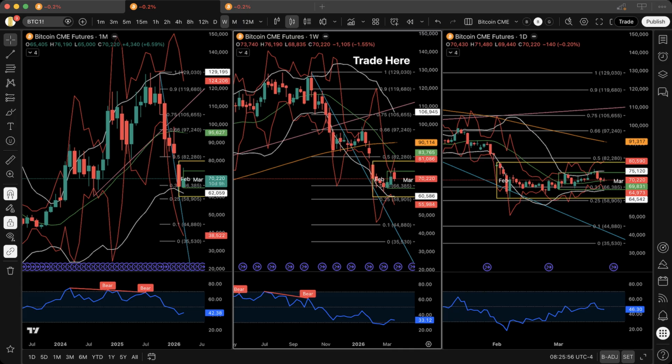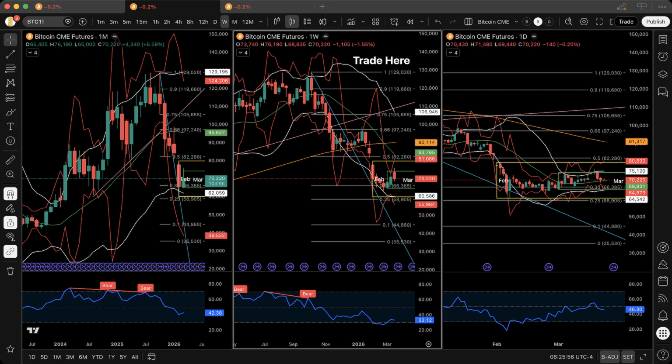Now observe the weekly candle behavior. The upper wick tested the upper boundary of the March weekly box, but price did not hold there. It returned and closed near the midpoint. This is rejection, not acceptance. Acceptance requires persistence. Rejection requires failure to hold. And that is what occurred. Now observe RSI. It is slightly above 30. This shows that downside pressure has slowed, but not reversed.